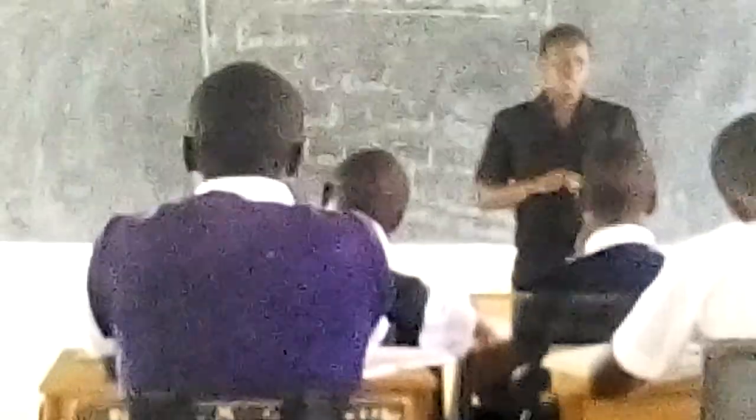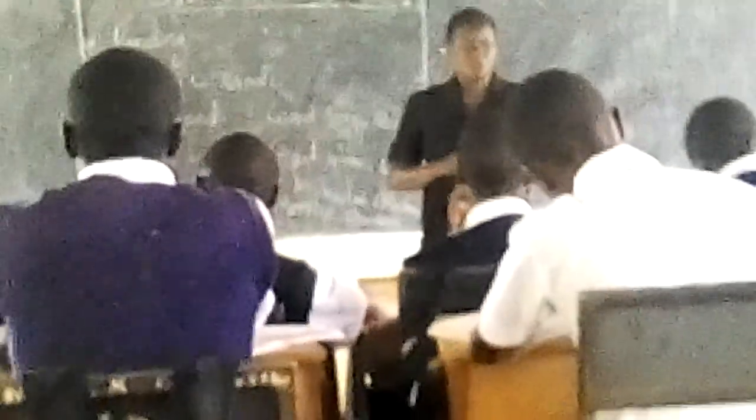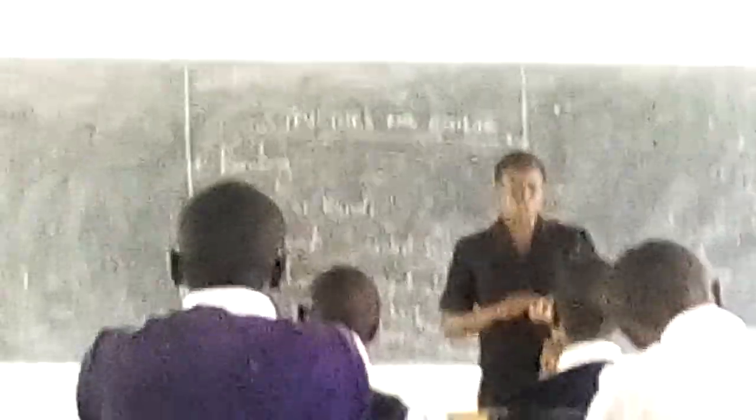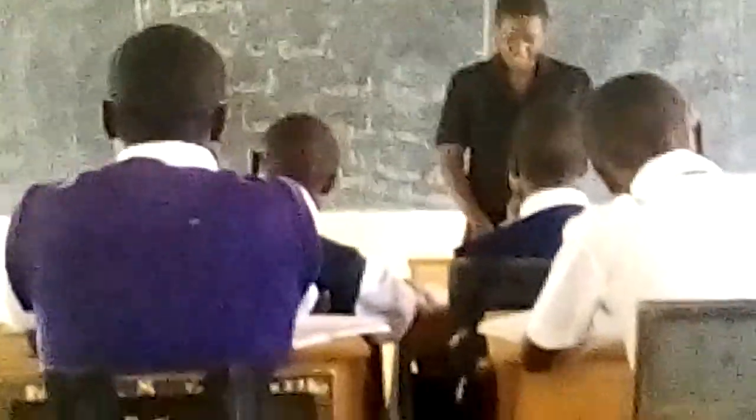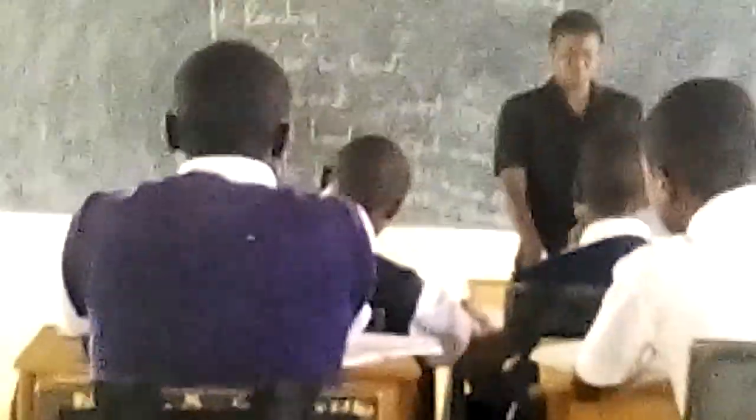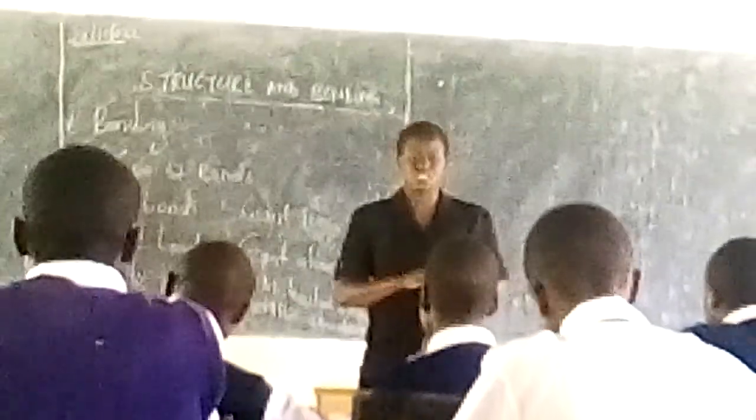The objective for today's lesson is that we'll be discussing ionic bond. At the end of the lesson, we are supposed to know about ionic bond, show different ionic structures, and know the characteristics of giant ionic structures.